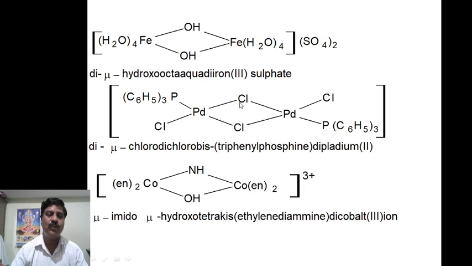These 2 are bridging and 2 are simple, therefore di-μ-chloro, dichloro, then triphenylphosphine. Bis means two times, bis(triphenylphosphine), dipalladium.